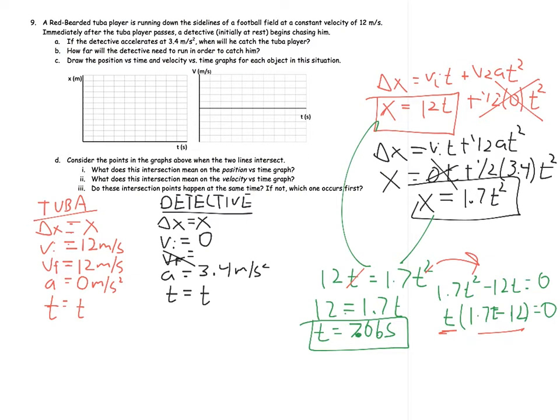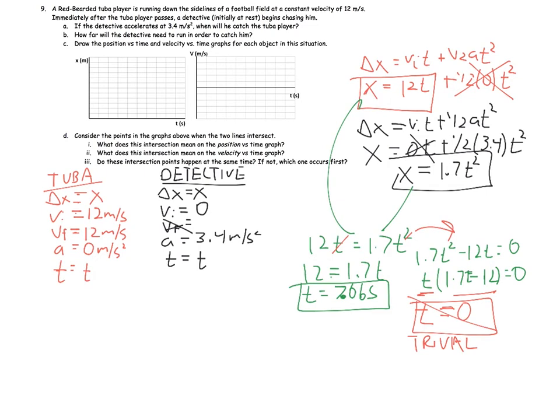So either 1.7t minus 12 is equal to 0, which is the solution we found here, or t itself is equal to 0. And that makes sense. That's not the solution we want. A lot of times we refer to this as the trivial solution, but it is a solution that makes sense. When are their positions the same? Their positions are the same in the very beginning, after neither one has traveled for any period of time. We don't want that solution. That's not the one we're looking for, but that one does work.